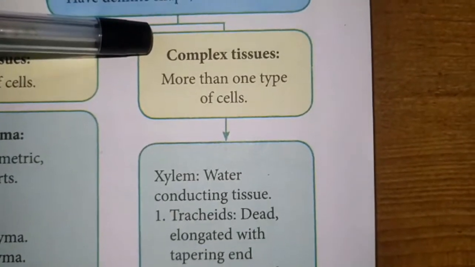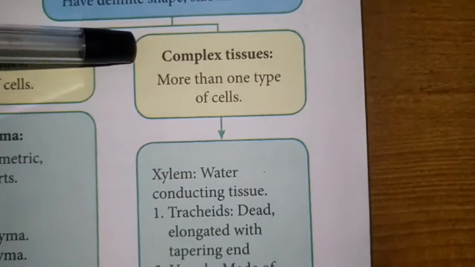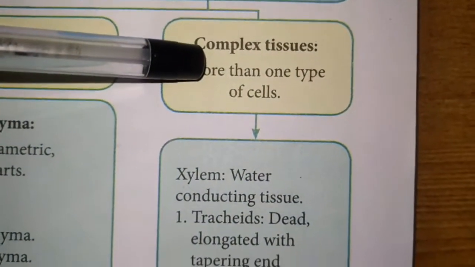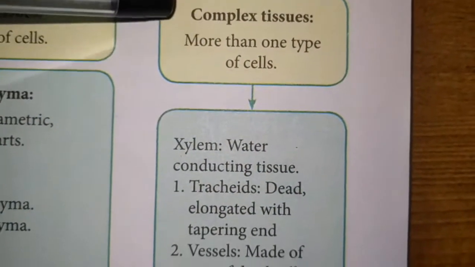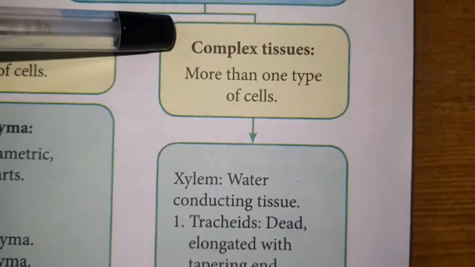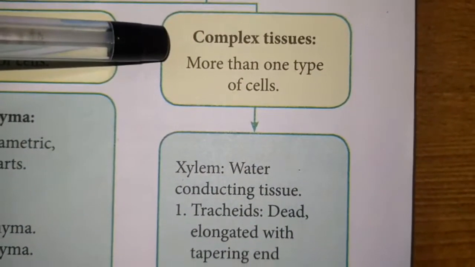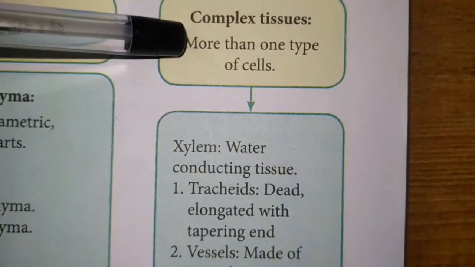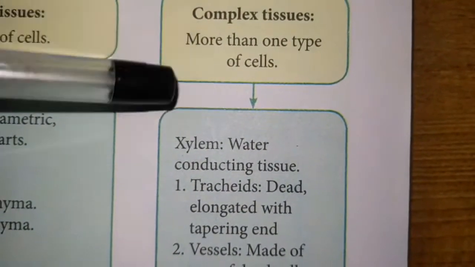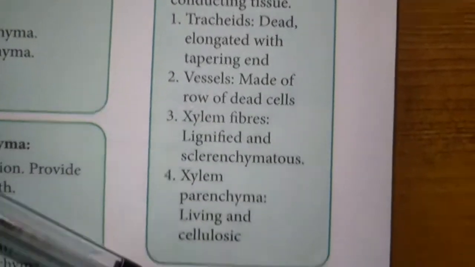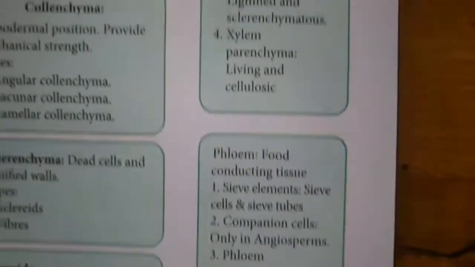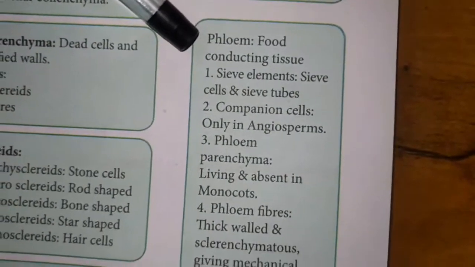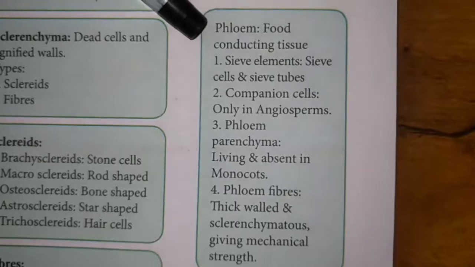What is meant by complex tissue? A complex tissue is a tissue which is made up of more than one type of cells, but all are doing a similar function, having a common function. The two types of complex tissues are xylem and phloem. The xylem is the chief water conducting tissue, whereas the phloem is the chief food conducting tissue in plants.